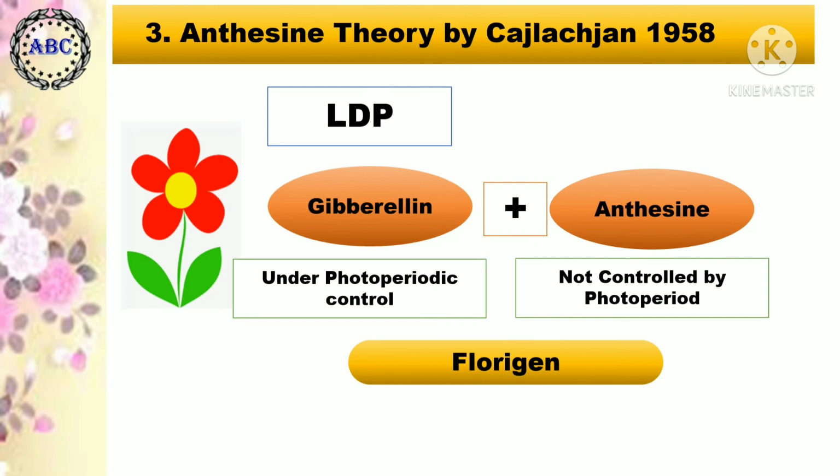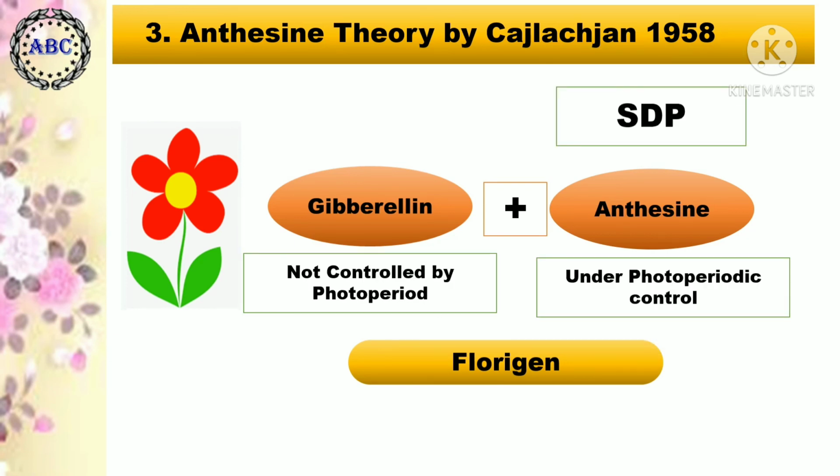Therefore, in long day plants exposed to non-inductive cycles, sufficient anthocene is present, but there is no synthesis of gibberellin. If we exogenously apply gibberellins, then the plant shows the best flowering.